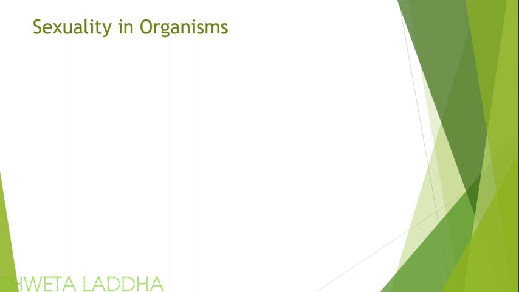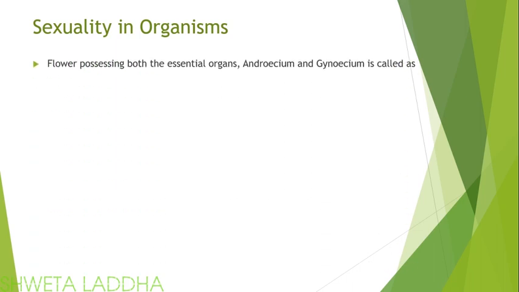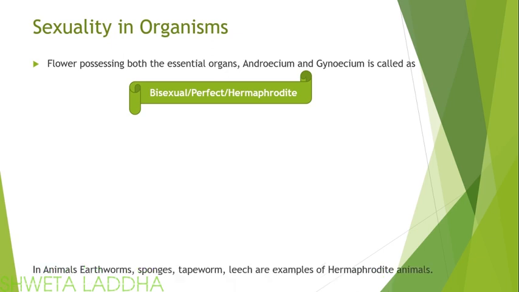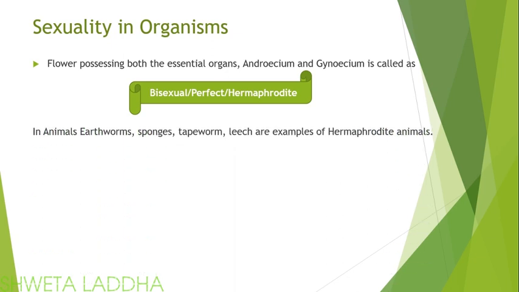In case of plants, angiospermic plants, if the flowers possess both the essential organs, that is the male floral whorl androecium and the female floral whorl gynoecium, then that flower is called a bisexual flower, perfect flower or hermaphrodite flower. In animals, earthworms, sponges, tapeworm, leech are examples of hermaphrodite animals.